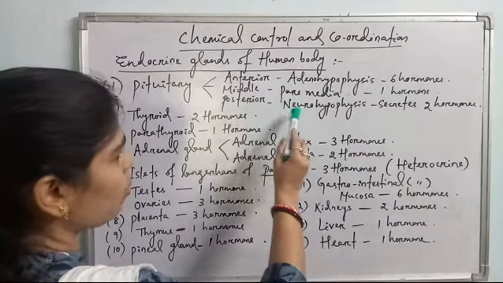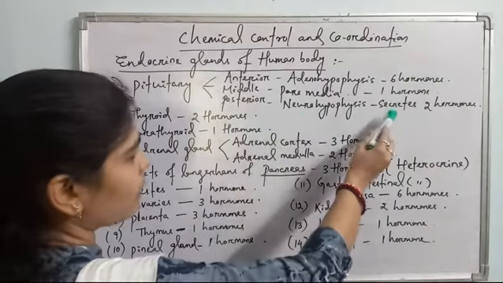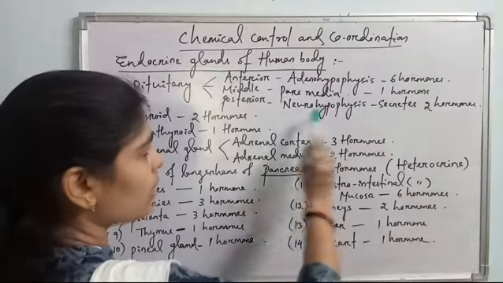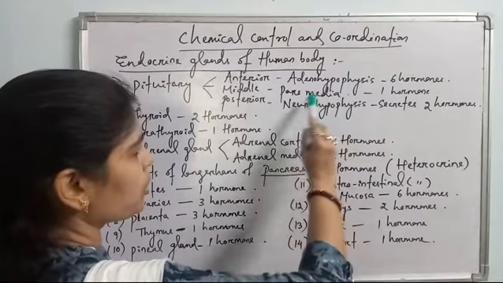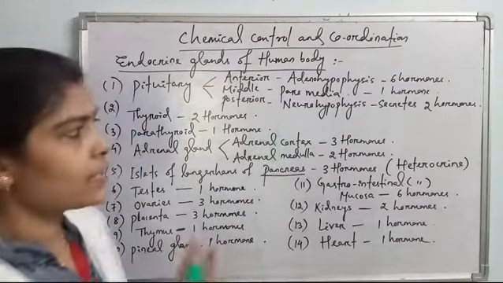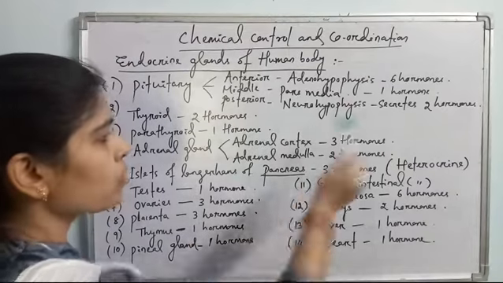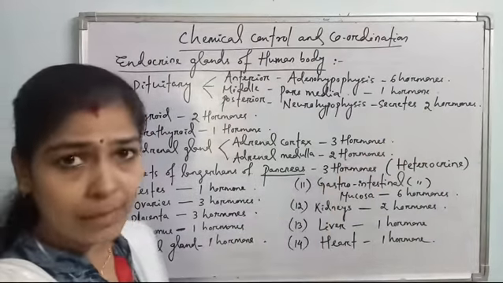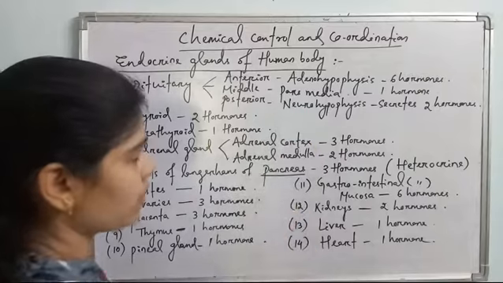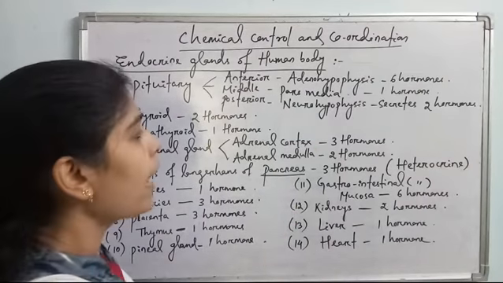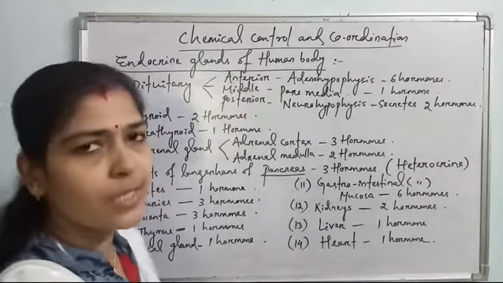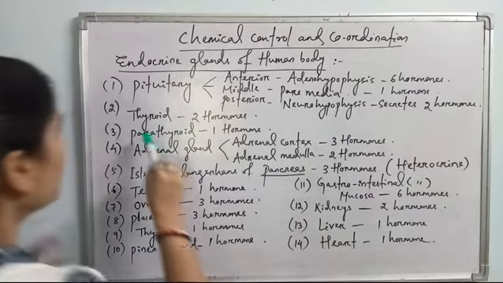Posterior pituitary is called neurohypophysis and it secretes 2 hormones. See, the posterior pituitary doesn't secrete the hormones itself. These 2 hormones are produced by hypothalamus. They are stored in neurohypophysis, the posterior part of pituitary, and are released into blood as per the need of the body.